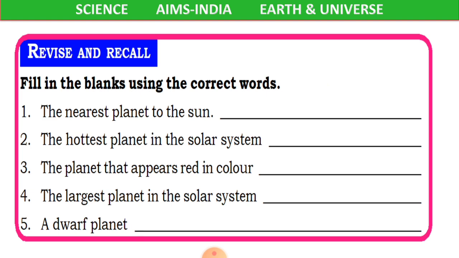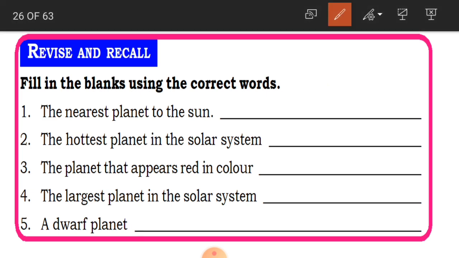We'll just check once again. And here are the fill in the blanks. Let us fill them. The nearest planet to the sun. What is the nearest planet to the sun, children? The first planet? Yes, it is Mercury.